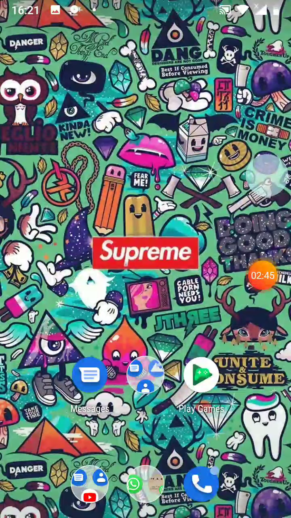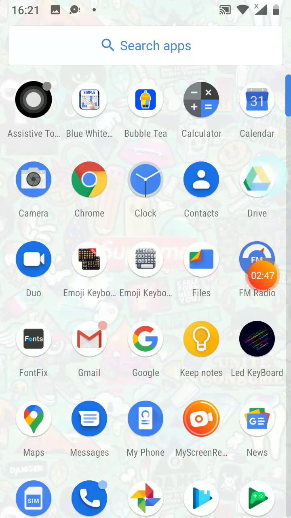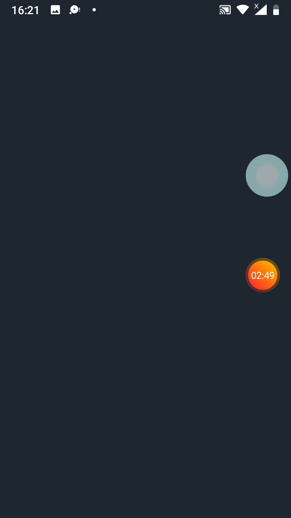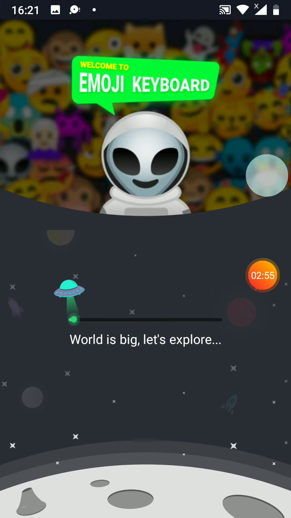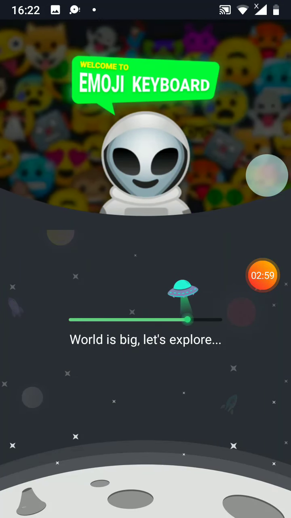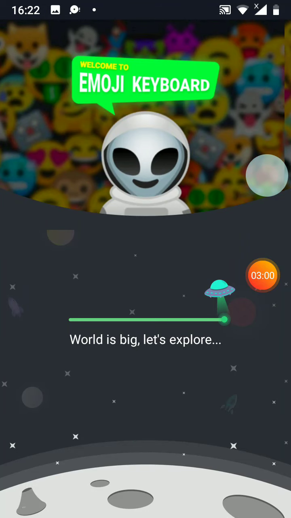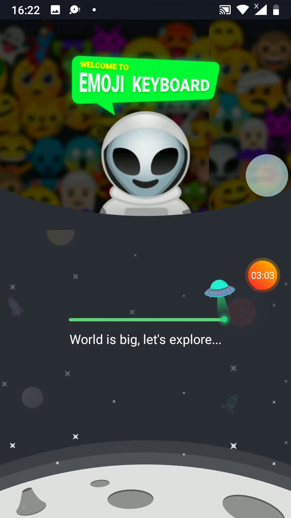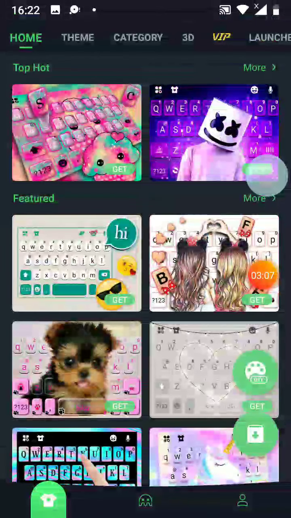Then you're going to go onto Emoji Keyboard. It's a really cool app. You can get as many custom keyboards as you want, just get them from Google, how I'm showing you. It's way better from Google than downloading a whole app. It saves storage and stuff. You just need to have Emoji Keyboard really, and then you can make it.